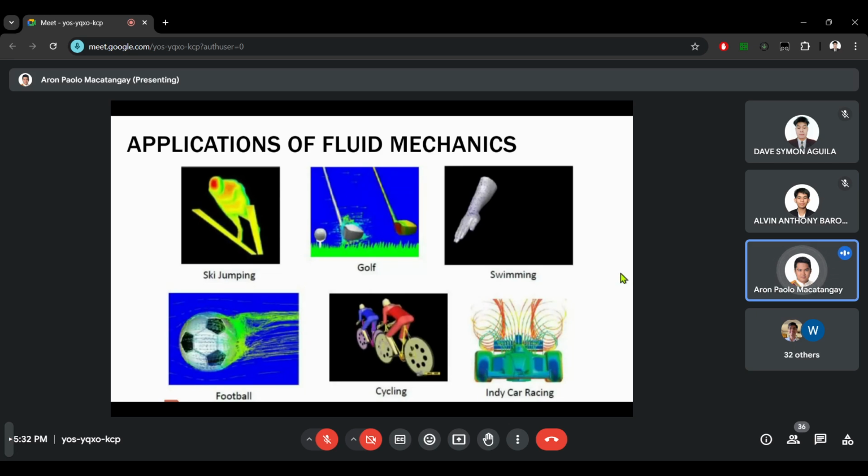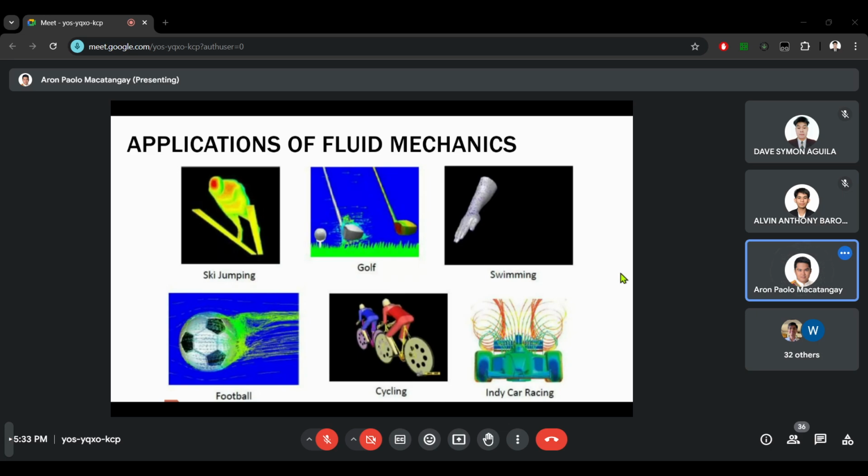Because that is a way to confuse the other team and cause the ball to curve around the defense. The way they kick the ball creates a spin that causes that curve, and that behavior of the ball as it travels in the air is also studied through fluid mechanics.